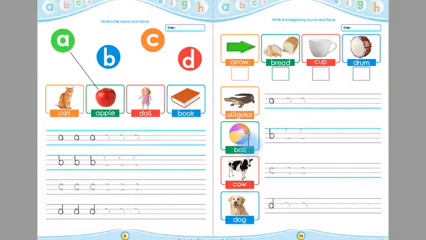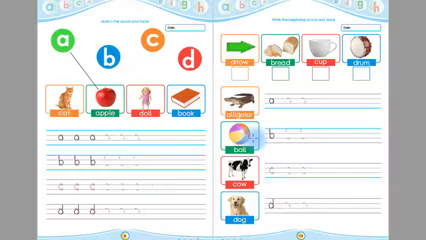Okay, children, now look at this. This is ball. Listen again, children, this is ball. Now say with me, this is ball. Say again, children, this is ball.